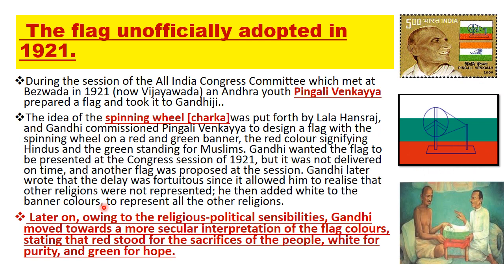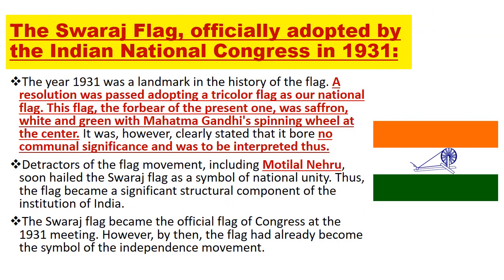Later on, owing to religious and political sensibilities, Gandhiji moved towards a more secular interpretation of the flag colors, stating that red stood for the sacrifice of the people, white for purity, and green for hope. So you can see Gandhiji and Pingali Venkaya. This was a postcard made for a postage stamp for Pingali Venkaya.